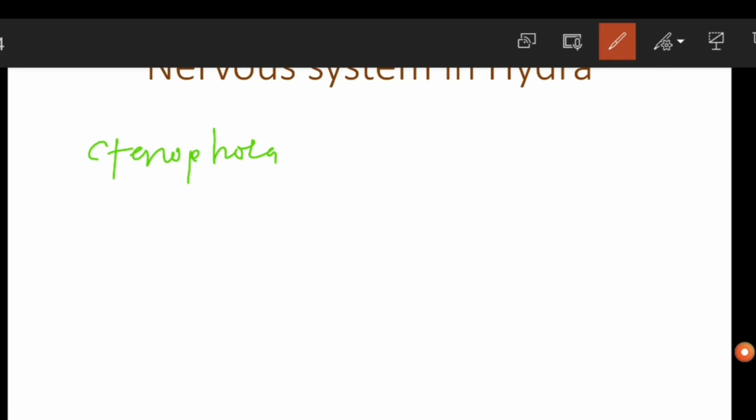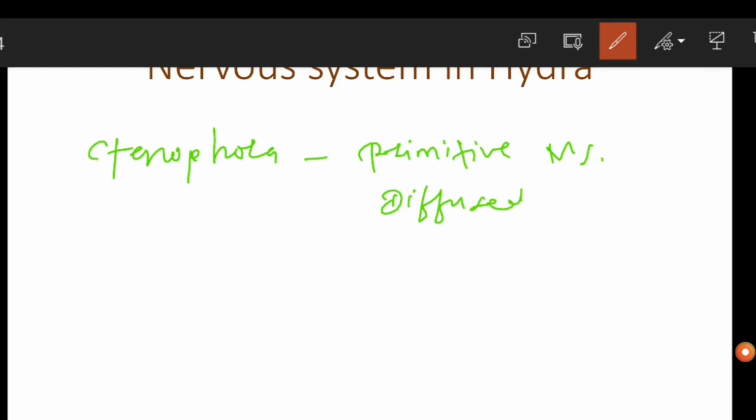So Ctenophora is another phylum. The organisms belonging to this phylum also contain the primitive nervous system or the diffused nervous system. NS stands for the nervous system. I am just showing it with the abbreviation.